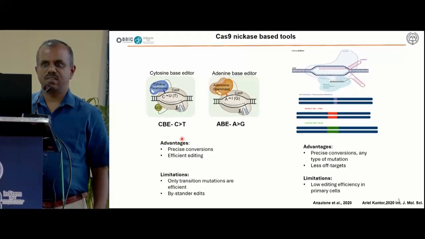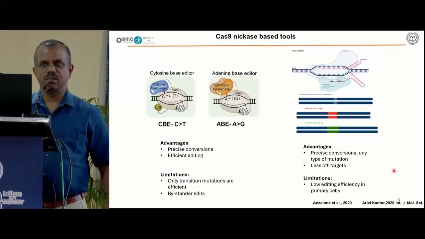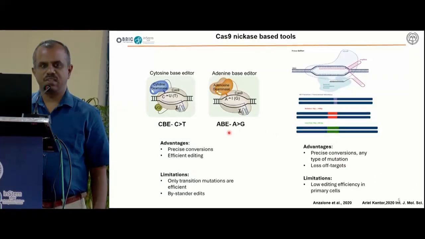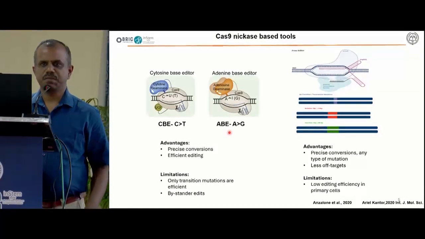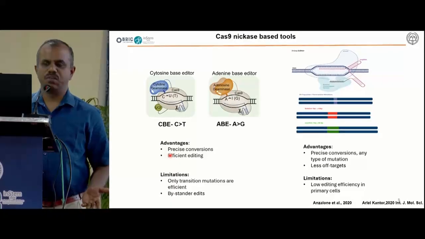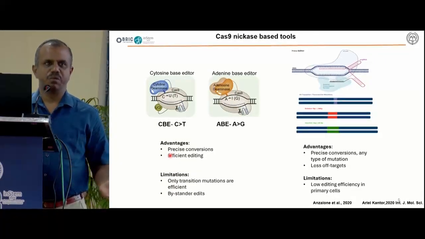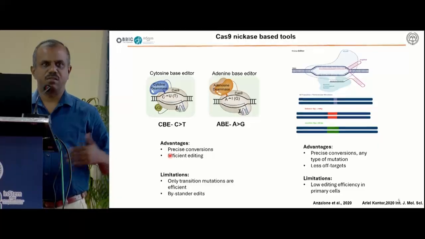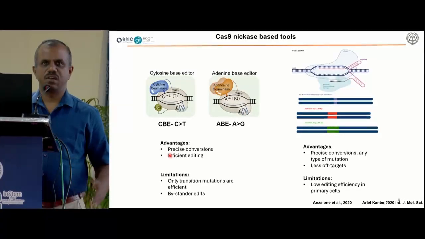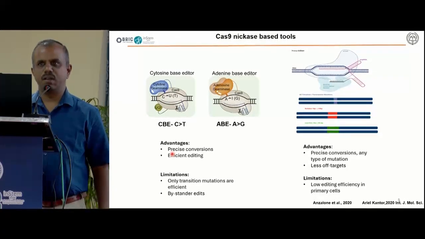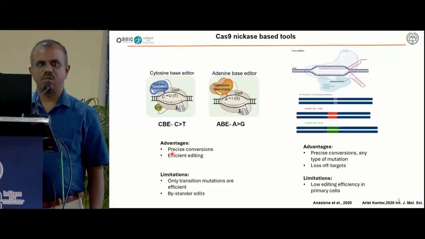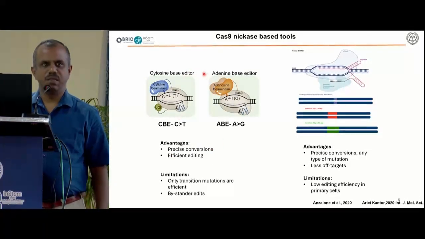If you look at the advantages, both the adenosine base editor and the cytosine base editor cause precise conversions at the target locus with highly efficient editing. We get editing efficiency up to 90 to 100% in some of the loci. But the problem and limitation of this approach is that it cannot convert purine to pyrimidine. The sickle mutation is caused by a purine to pyrimidine conversion, which can't be corrected using the base editor. And the other problem is the bystander effect, because if there are multiple Cs or multiple adenosine residues present in the target region, both will be converted at the same time by the base editor.